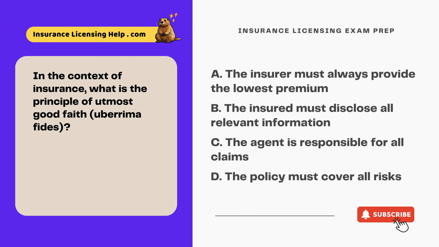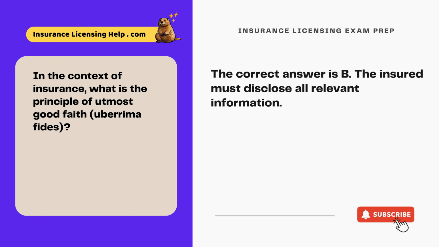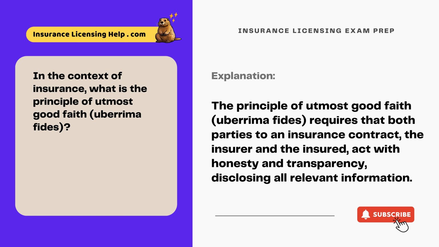In the context of insurance, what is the principle of utmost good faith, uberrima fides? A. The insurer must always provide the lowest premium. B. The insured must disclose all relevant information. C. The agent is responsible for all claims. D. The policy must cover all risks. The correct answer is B. The insured must disclose all relevant information. The principle of utmost good faith, uberrima fides, requires that both parties to an insurance contract, the insurer and the insured, act with honesty and transparency, disclosing all relevant information.